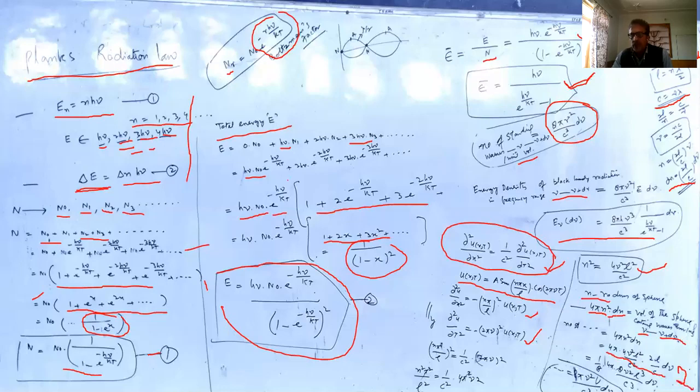This factor 2 is important because there are two types of photons. One are the left polarized photons, the other are the right polarized photons. We multiply this equation by 2, and we get this final equation, 8 pi nu square by c cube. And therefore this equation 8 pi nu square by c cube d nu represents the number of standing waves having frequency between nu and nu plus d nu per unit volume. And we use it in the black body radiation. Now, for further discussions, we'll move to another video.